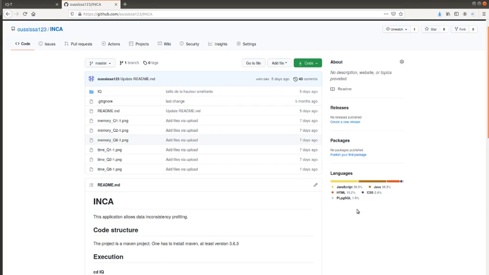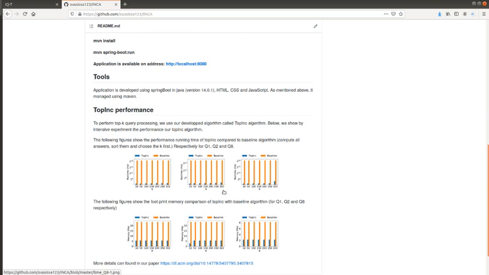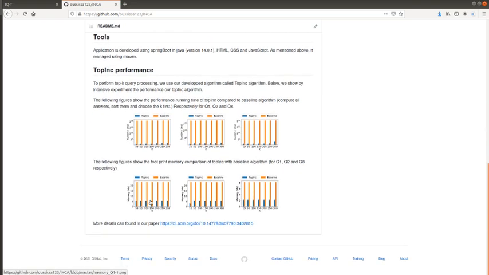Now, let's show the performance of the top-INC algorithm compared to the naive algorithm by experiments. The following figure gives the running time of top-INC and the naive algorithm. As one can note, in many cases top-INC is better in running time than the naive algorithm. We have also compared the memory used during computing of the top K answers. top-INC is also the best compared to the naive algorithm.